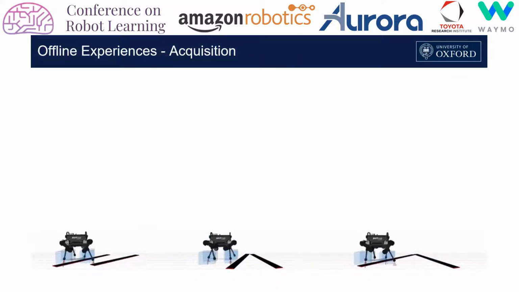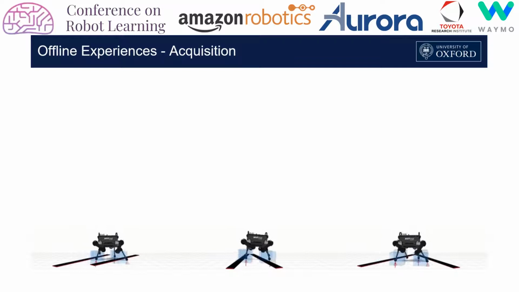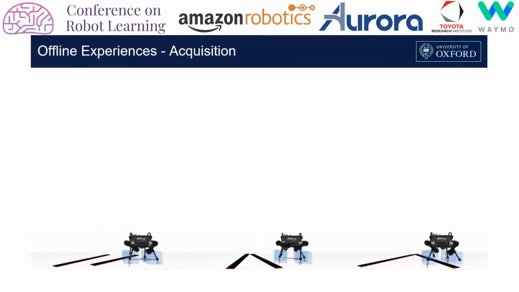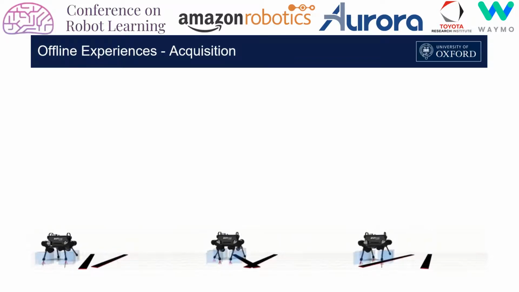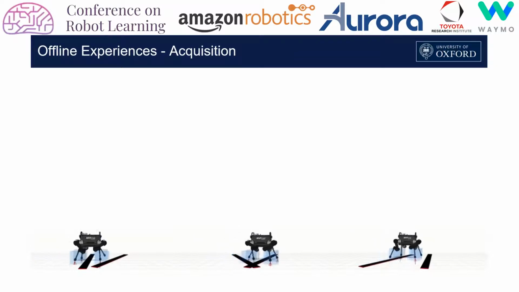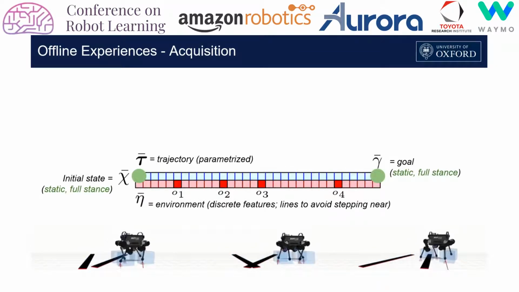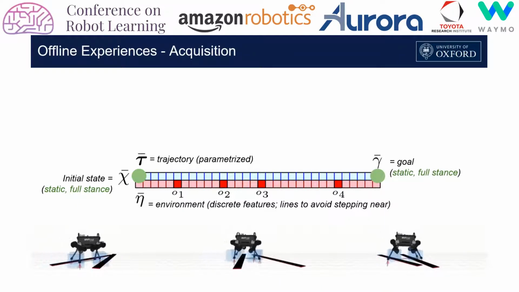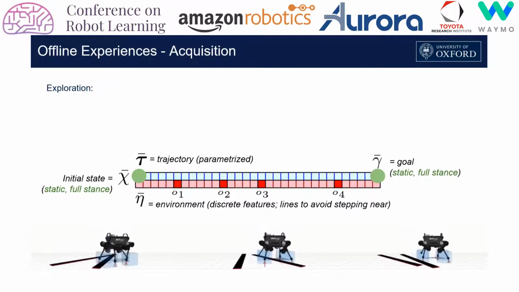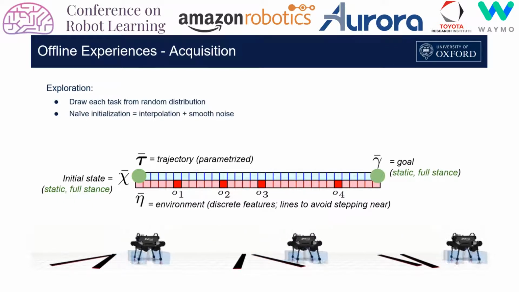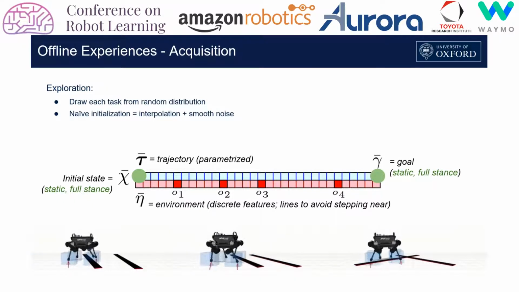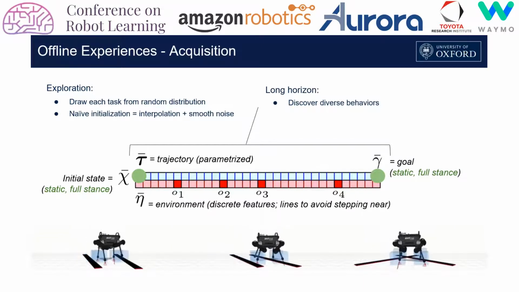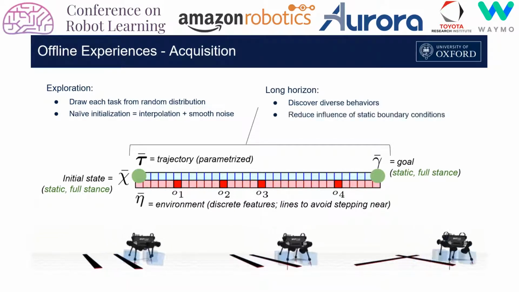The locomotion solutions produced by TOWR include spline descriptions of the 6 degree of freedom base motion, as well as the swing trajectories, contact force profiles, and timing sequences of each of the 4 feet. Our expert dataset consists of many such solutions that cross linear obstacles without stepping on them. Breadth of experience is ensured by randomizing the obstacle configurations, by adding smooth noise to the naive initialization, and by using a long horizon that gives the optimizer substantial freedom. This also ensures that the dataset is not dominated by starting and stopping behaviors.